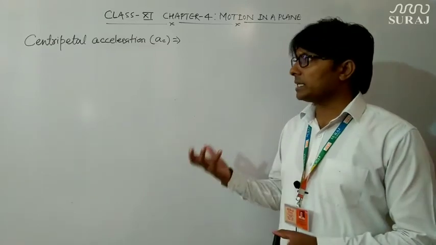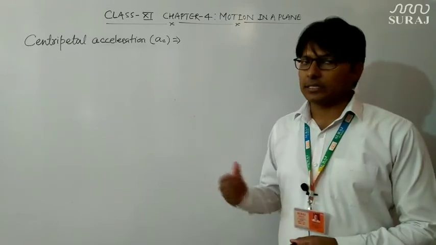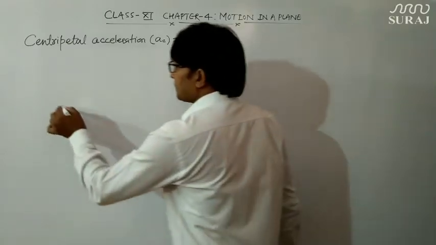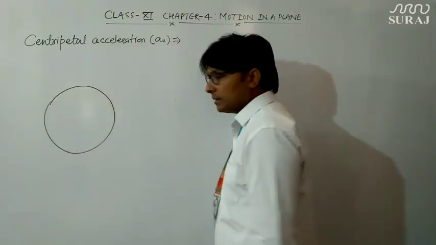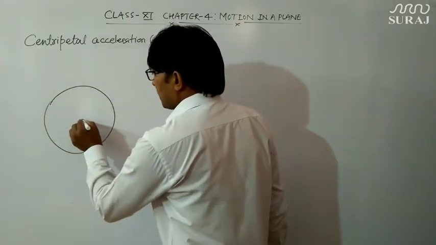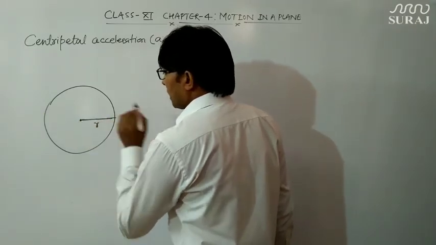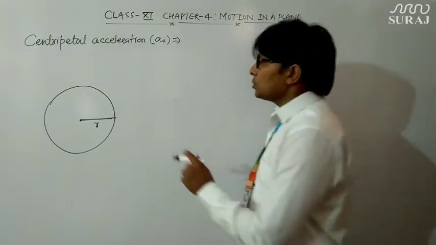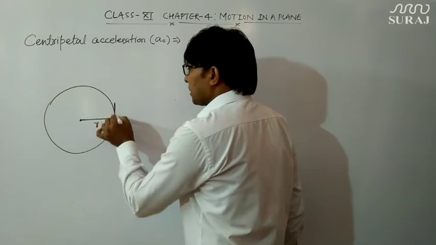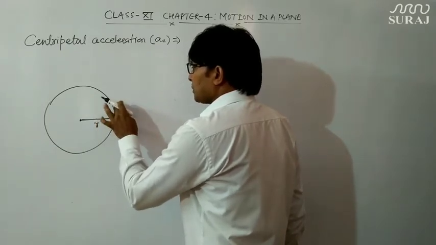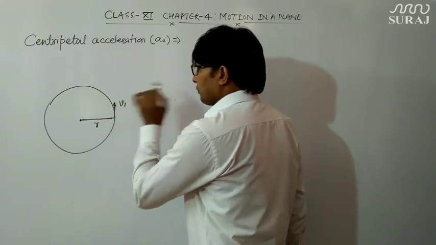Why am I calling it a unique kind of acceleration? You will see here in the diagram. Suppose this is the circular path of the particle, and the radius of this path is r. The particle is moving with uniform speed, and suppose the speed at this point is v1.